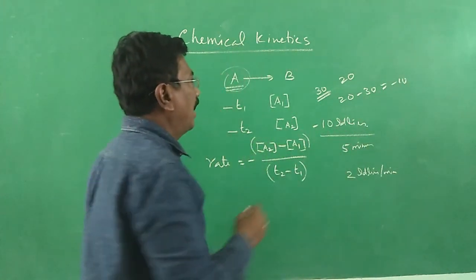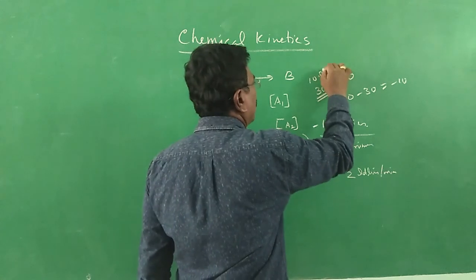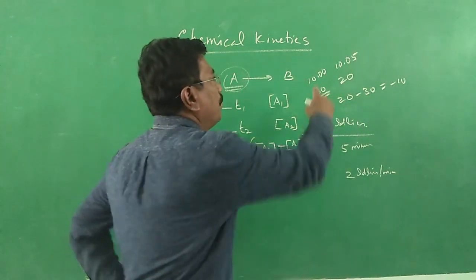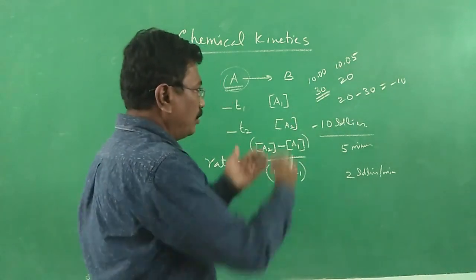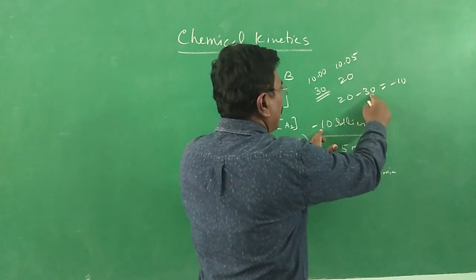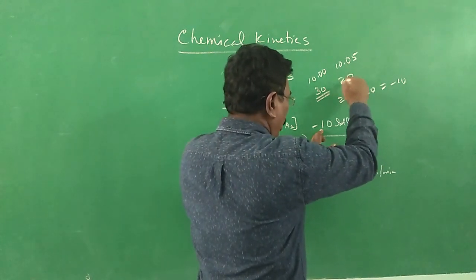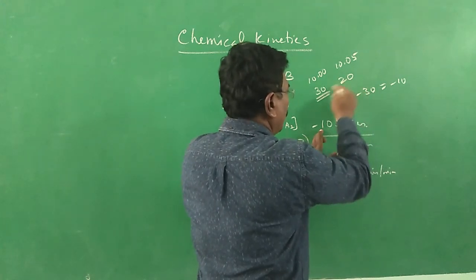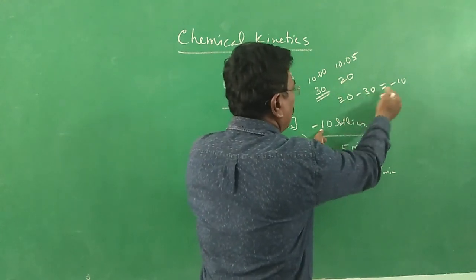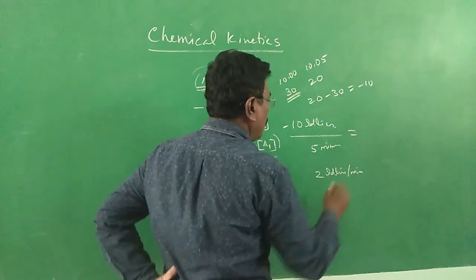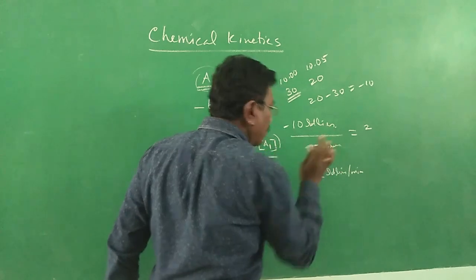What is the time? I started at 10 o'clock in the morning and I completed at 10:05, so the time interval is 5 minutes. Since as time passes the number gets reduced from 30 to 20, it is always final minus initial: 20 minus 30, minus 10, divided by 5, is nothing but minus 2 idlis per minute.